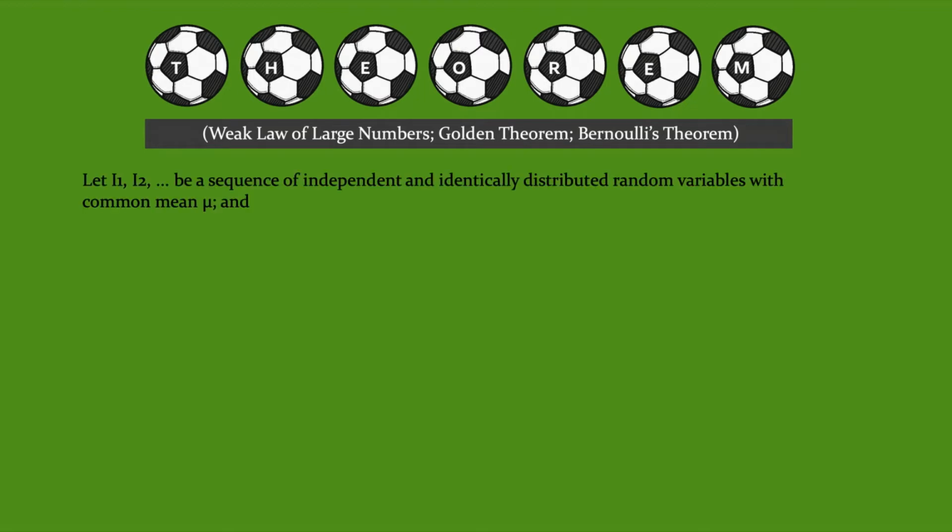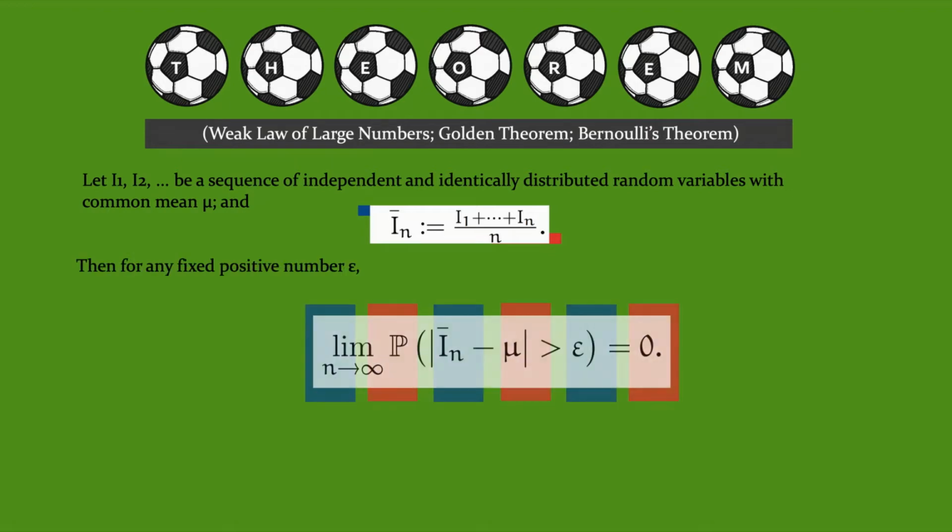Let I1, I2, etc. be a sequence of independent and identically distributed random variables with common mean mu, and I_n equals the sum of I1 up to In divided by n. Then, for any fixed positive number epsilon, the limit when n tends to infinity of the probability of the absolute value of I_n minus mu being larger than epsilon equals 0.